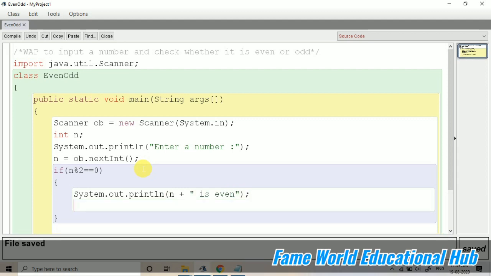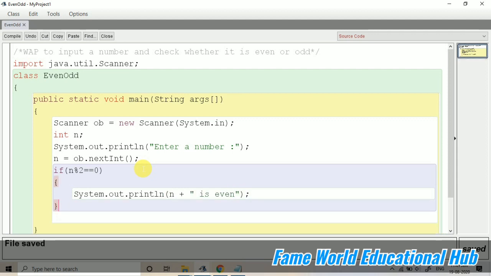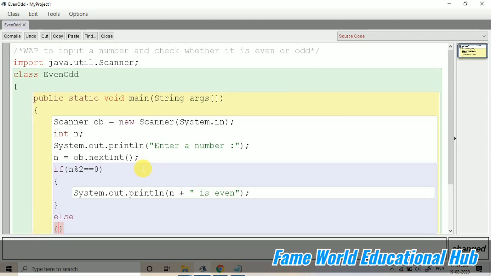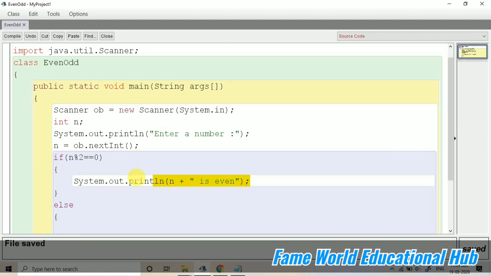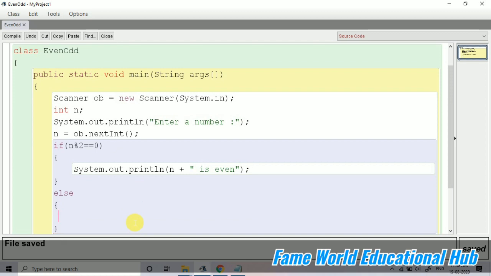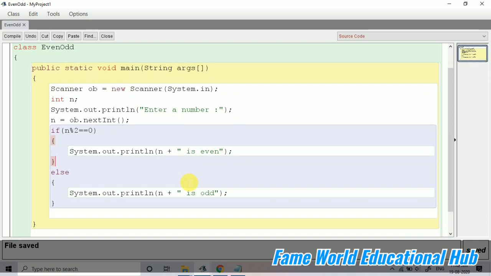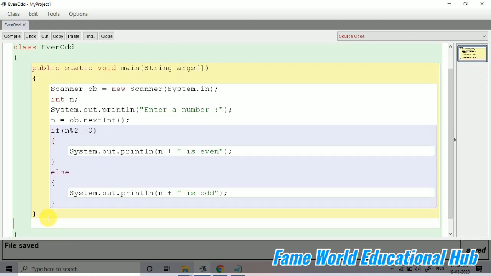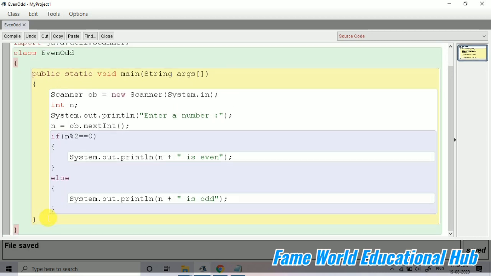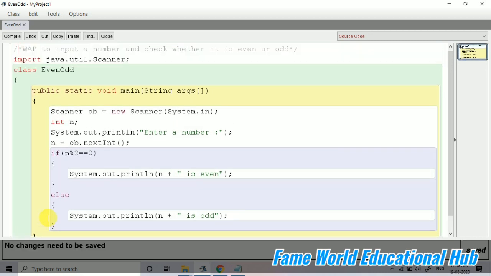We can give this statement, and if this condition is not true, then we go towards the else portion, and we print that the number is odd. So here I will print n is odd. Let's try to run this program with different values, so it will be easier for you to understand whether it's working properly or not. So this is the complete program here.